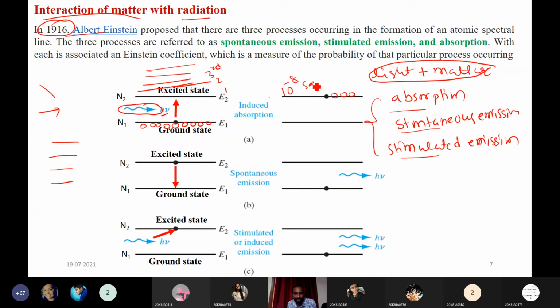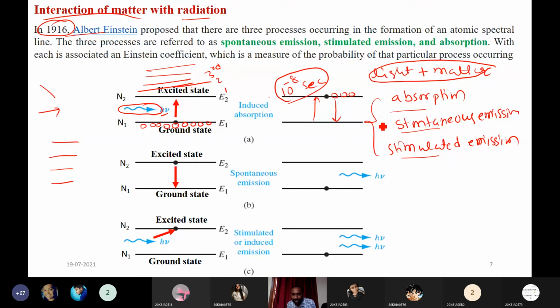This is a very short lifetime, so some of the atoms come back to the ground state again. They come to the ground state by themselves, spontaneously.